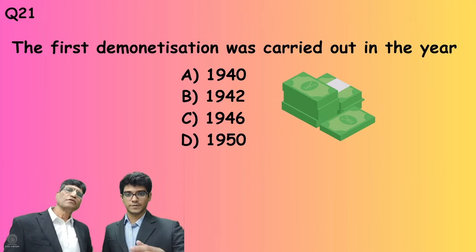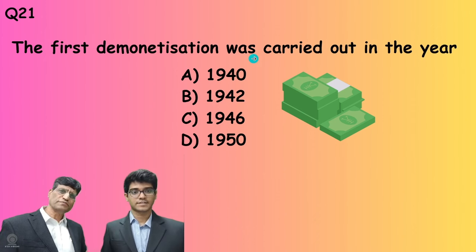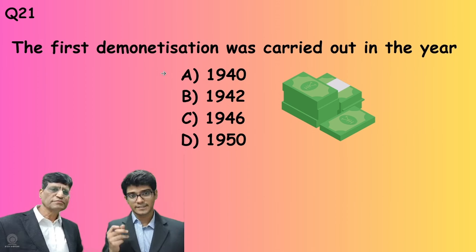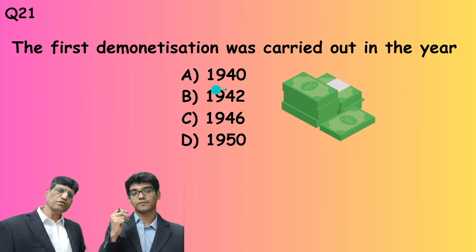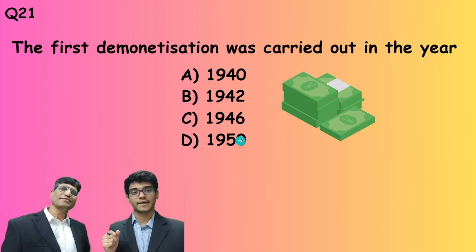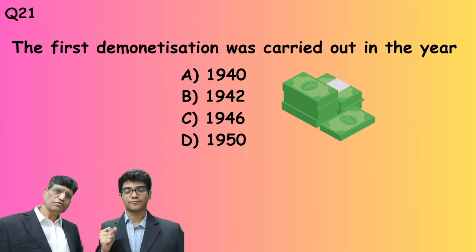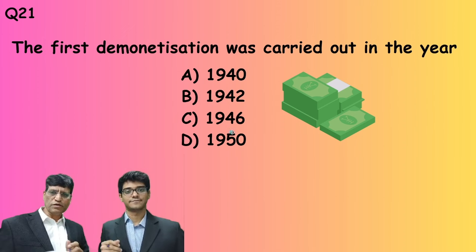Going to the next question. The first demonetization was carried out in the year... We know that recently a demonetization was carried out some years back, in 2016, but we should know when the first time it was carried out in India. These are the options: 1940, 1942, 1946, and 1950.